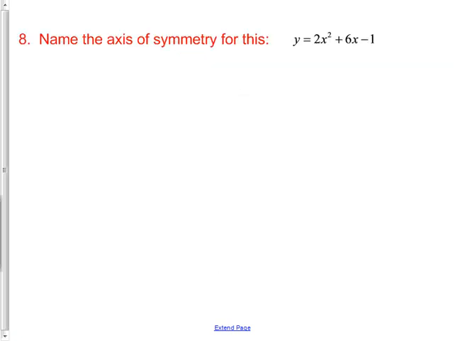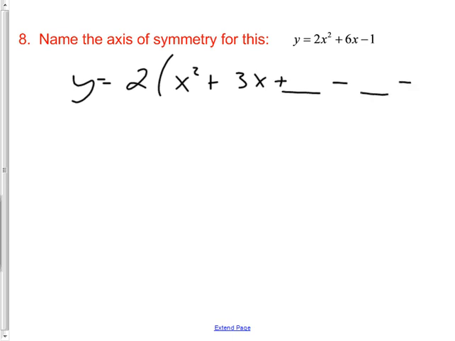Name the axis of symmetry. Ooh, then it'd be nice to have the vertex. How do I get the vertex? Complete the square. It's back to that again. If you know completing the square, you're going to know a lot of answers tomorrow. X squared plus 3x plus a line, minus 1 gets bumped to the end. This is my perfect part. Now I can do half and square.